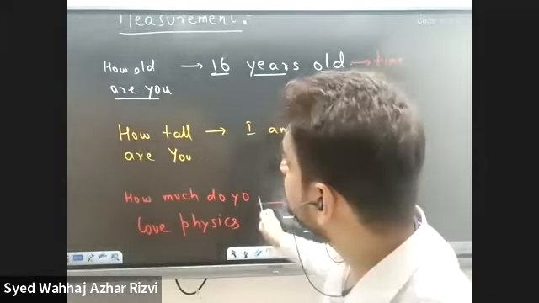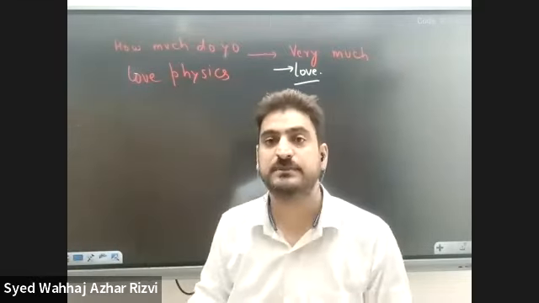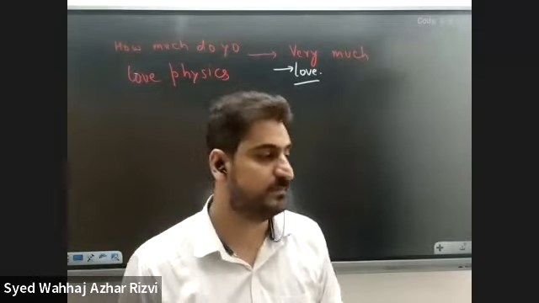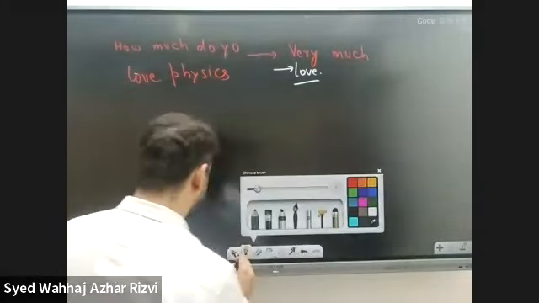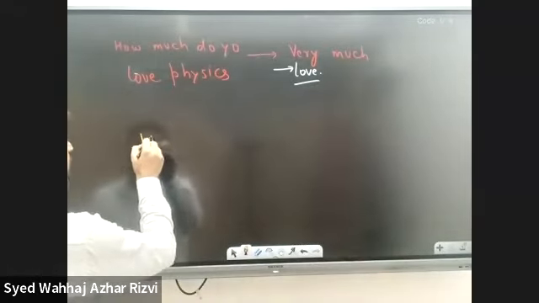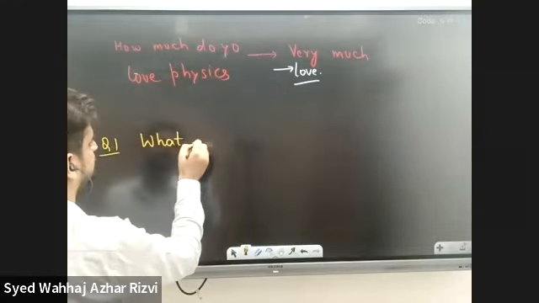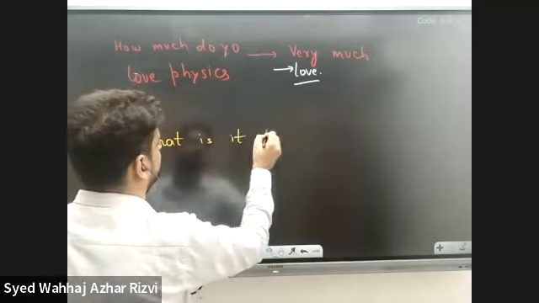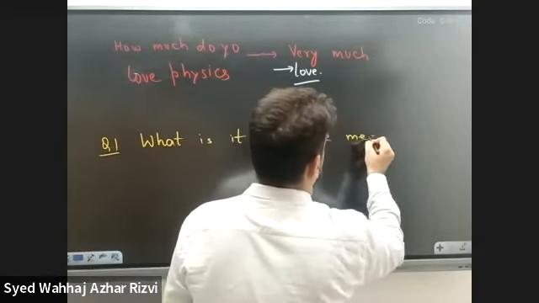So whenever we try to measure something, what is it that we are trying to measure? This is the first question, question number one. What is it that we measure?